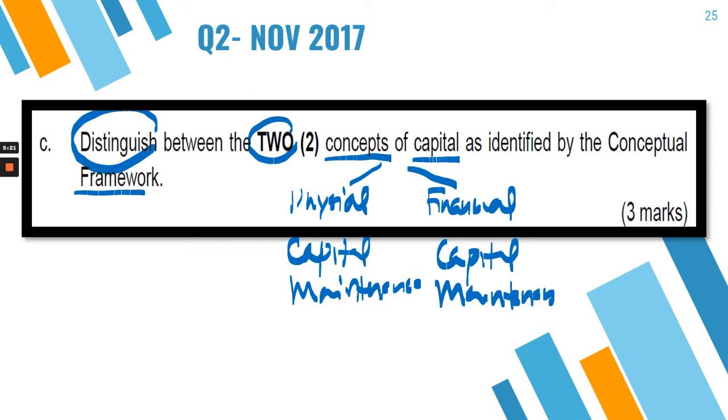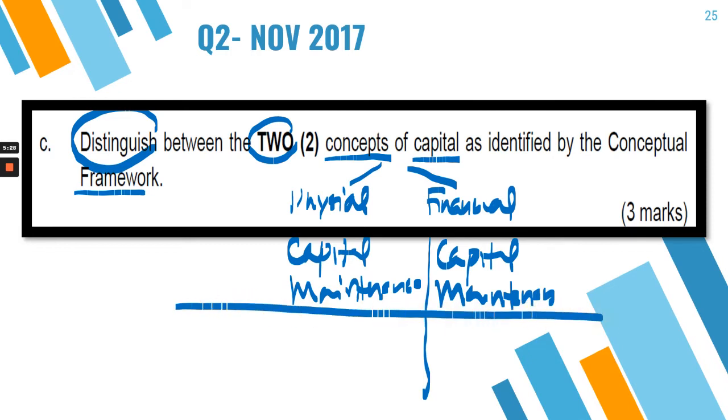So when you have the word distinguish, you can also make your answer simpler by putting them into a table. You can just put the heading here, put next to each other, and then start writing your points to differentiate between the two. Look at what are the focus.